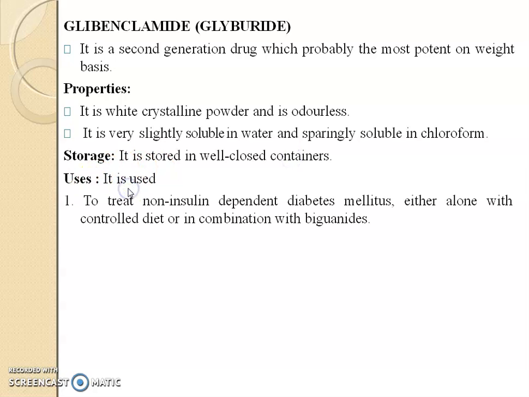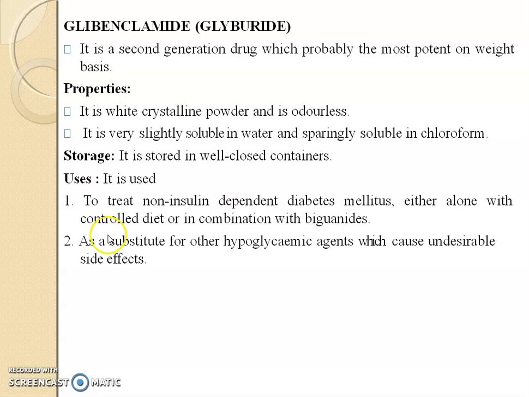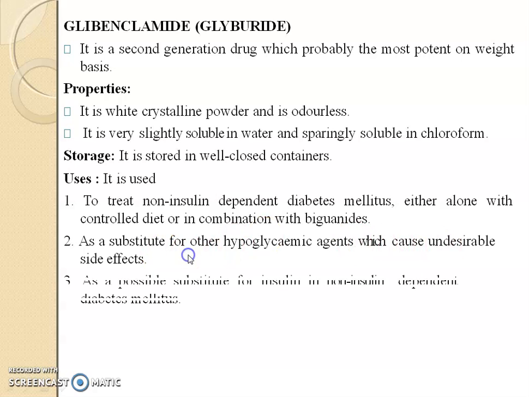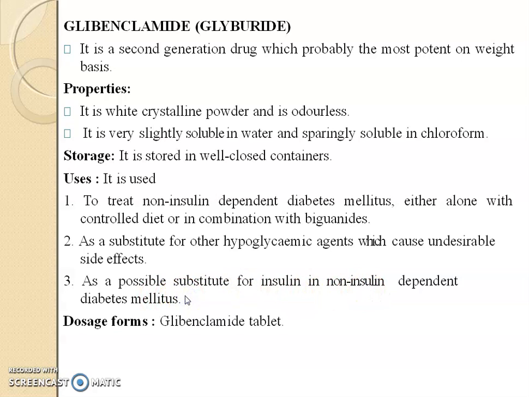Uses: it is used to treat non-insulin dependent diabetes mellitus either alone with controlled diet or in combination with biguanides, as a substituent for other hypoglycemic agents which cause undesirable side effects, and as a possible substituent for insulin in non-insulin dependent diabetes mellitus. Dosage form: it is available as glibenclamide tablets and brand names are Dionil and Euglucon.